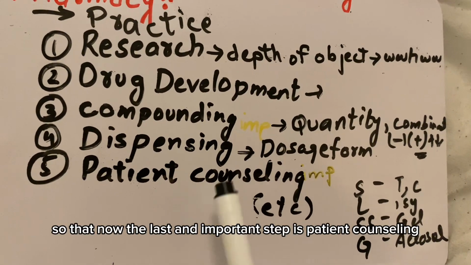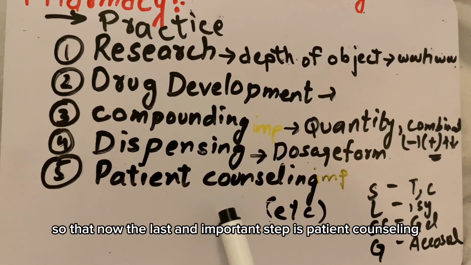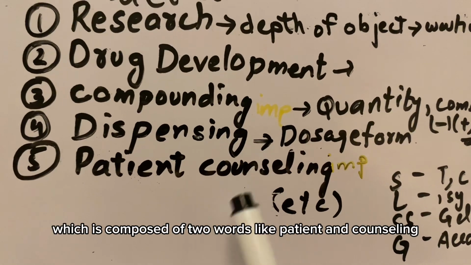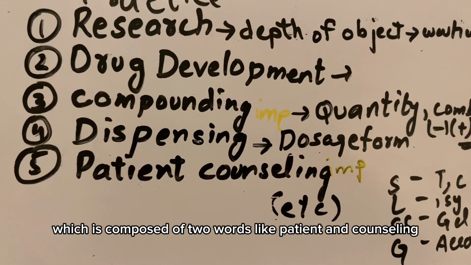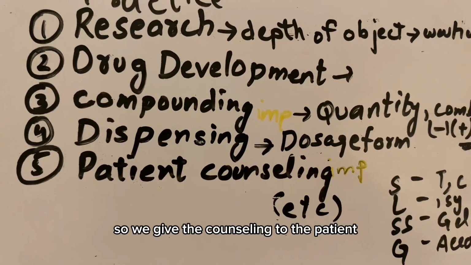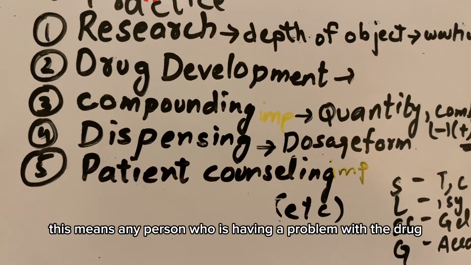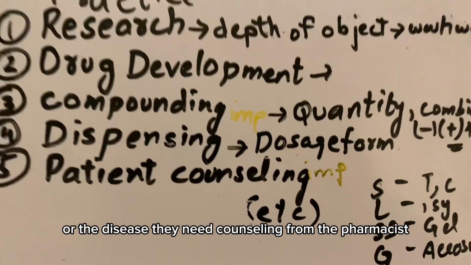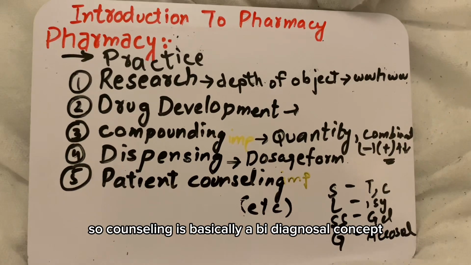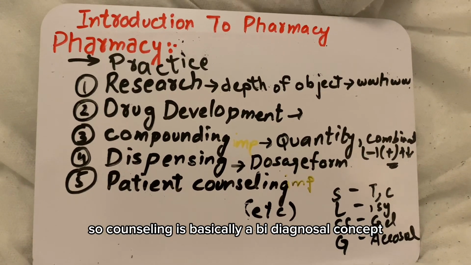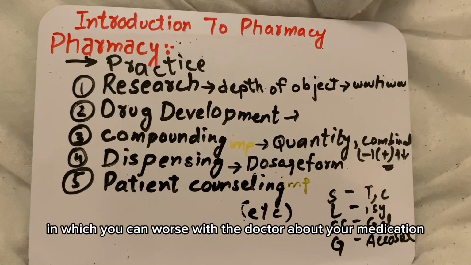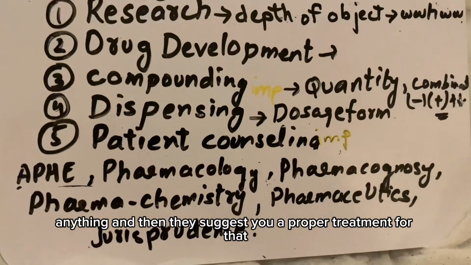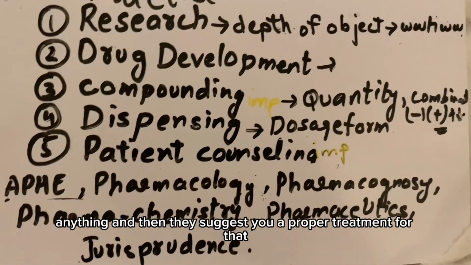So now the last and important step is patient counseling. Patient counseling is the soul of pharmacy, which is composed of two words, patient and counseling. So we give counseling to the patient. This means any person who is having a problem with the drug or the disease needs counseling from the pharmacist. Counseling is basically a bidirectional concept in which you converse with the doctor about your medication, your problem, your disease, anything, and then they suggest a proper treatment for that.